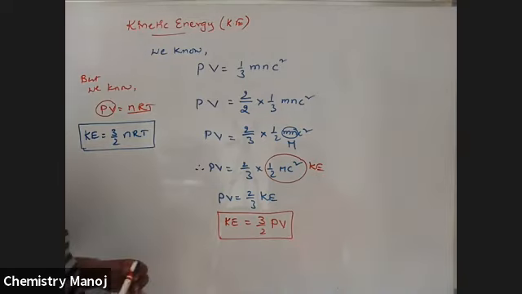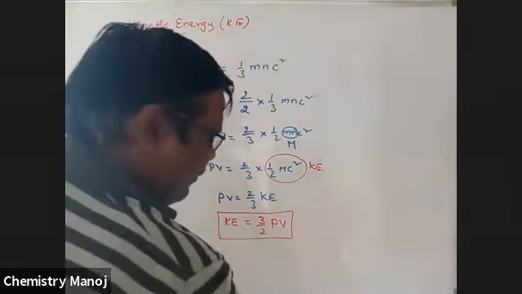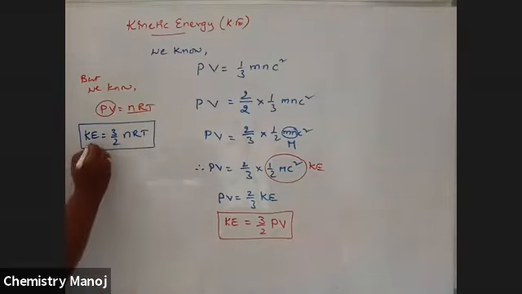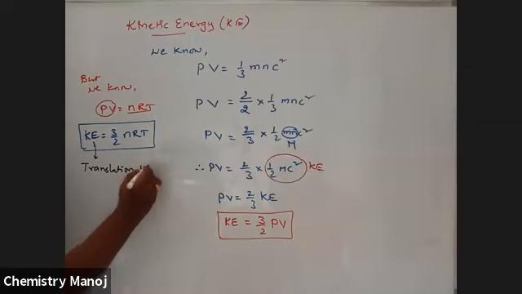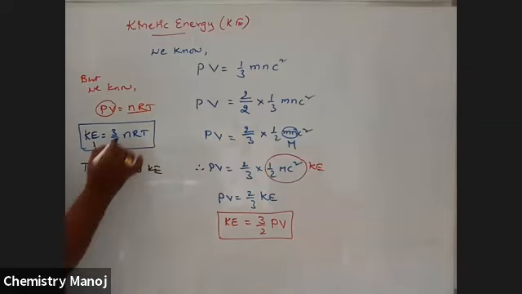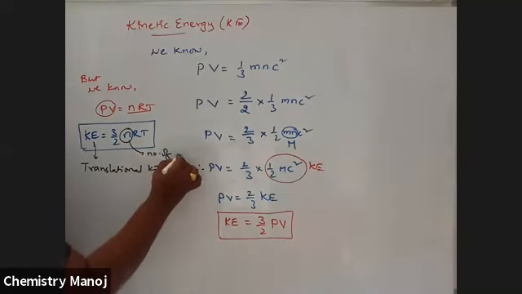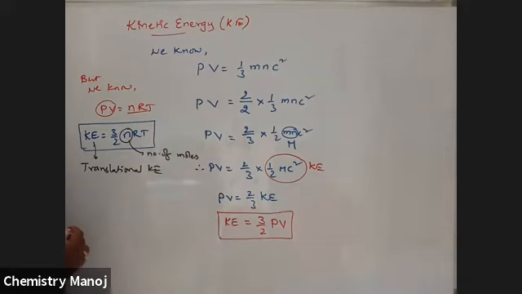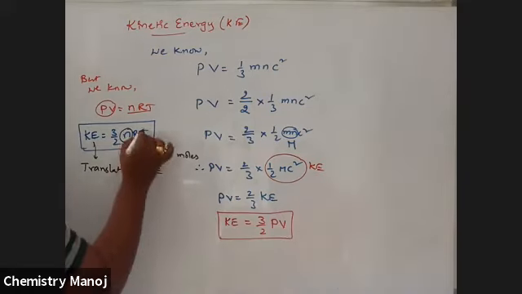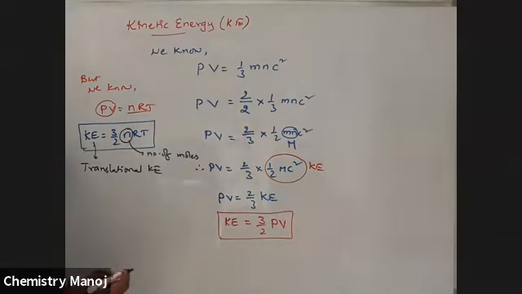So what is the different definition? It is translational kinetic energy. n is the number of moles of gas, R is the gas constant, T is the absolute temperature. There is no other technical word. So translational kinetic energy is nothing but kinetic energy.